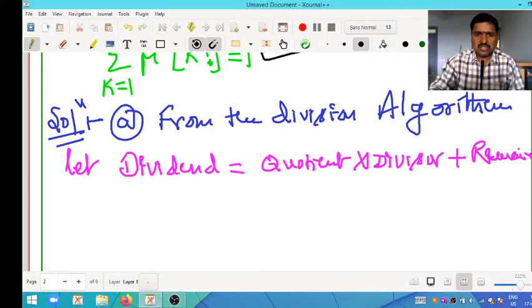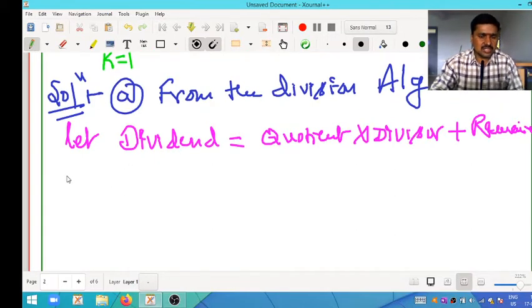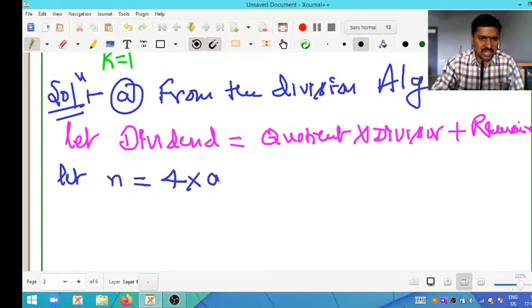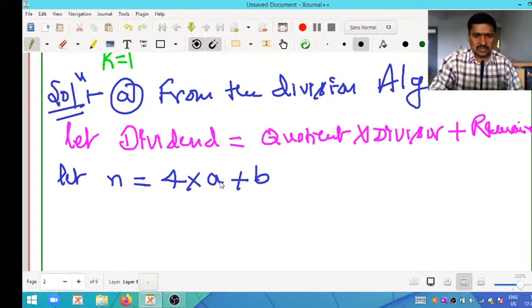Generally, let the dividend be n, the divisor 4, the quotient a and the remainder b. So n is equal to 4a plus b.